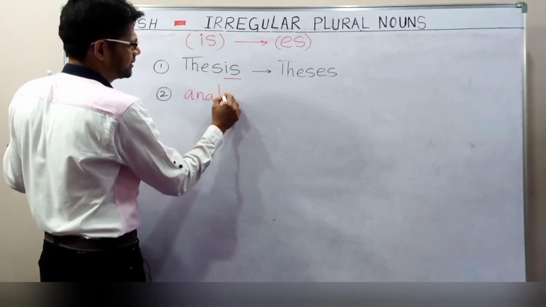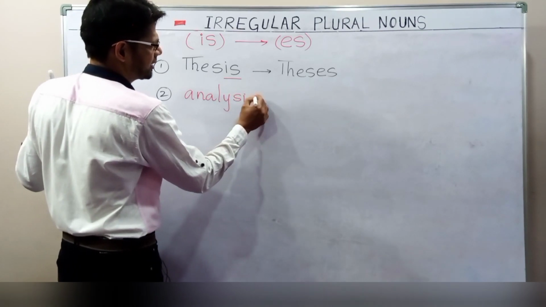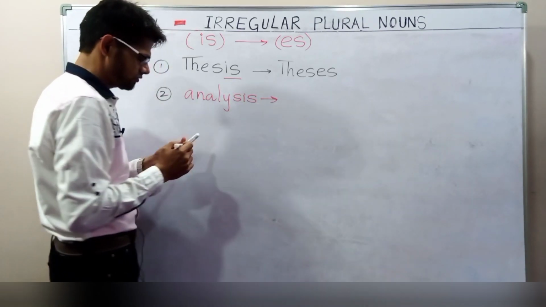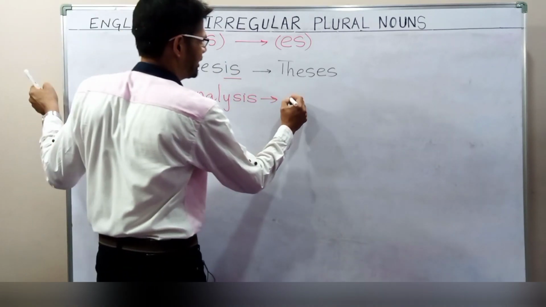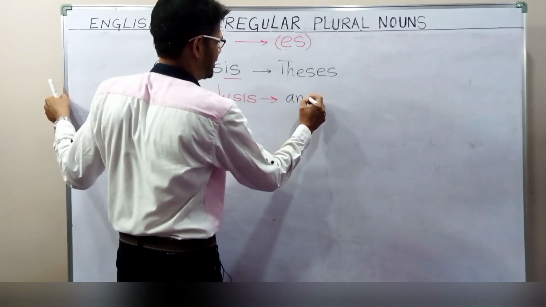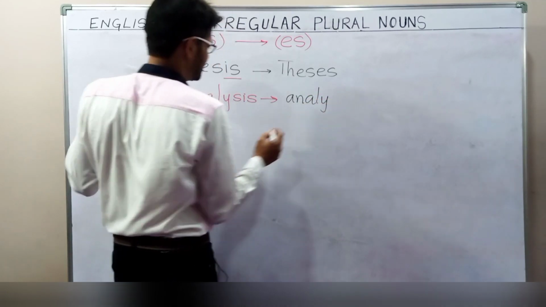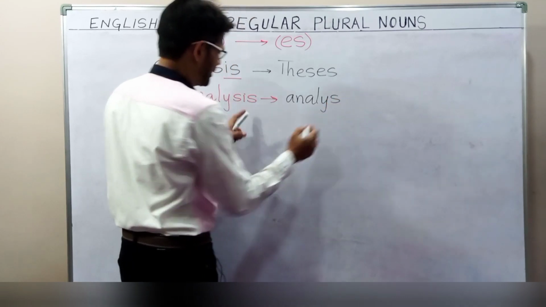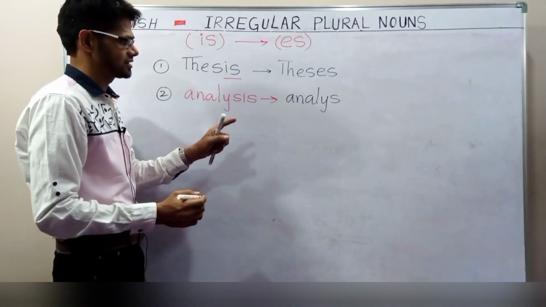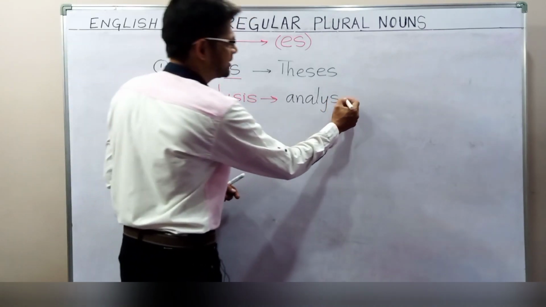Analysis, A-N-A-L-Y-S-I-S. What is the plural of analysis? After S we have I and S, and IS will be replaced by ES.